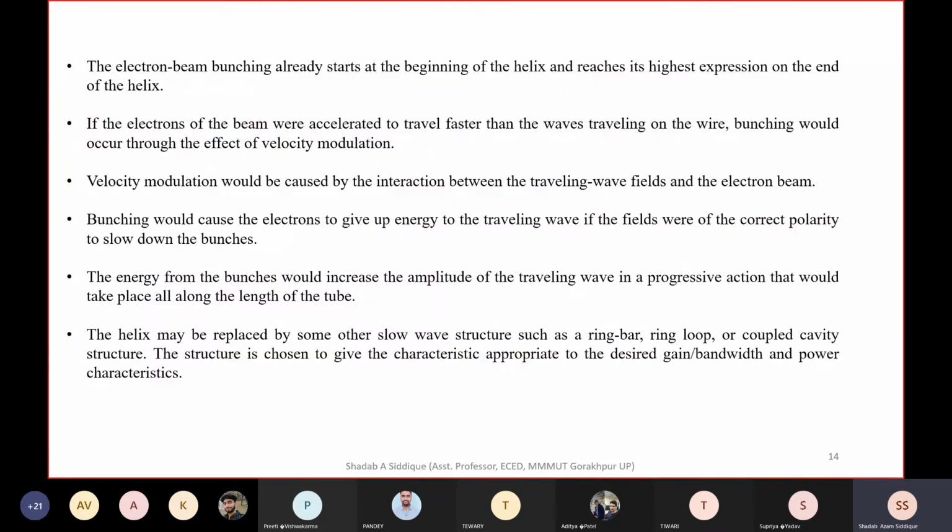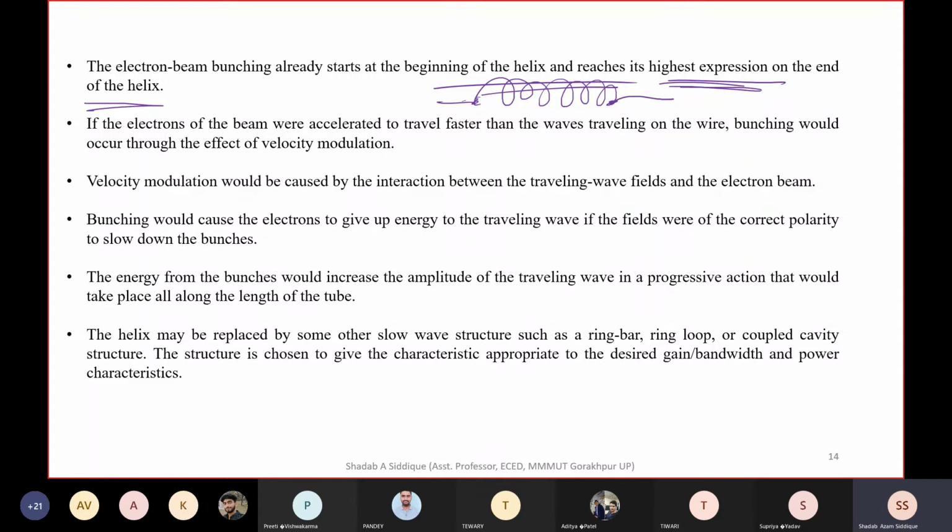So electron beam bunching already starts at the beginning of the helix and reaches its highest expression at the end of the helix. Starting from the beginning of the helix when the electron enters, the highest comes at the output from the helix. So from the starting, interaction takes place throughout the tube. Okay, so starting from here and ending at this point, interaction throughout this helix tube.